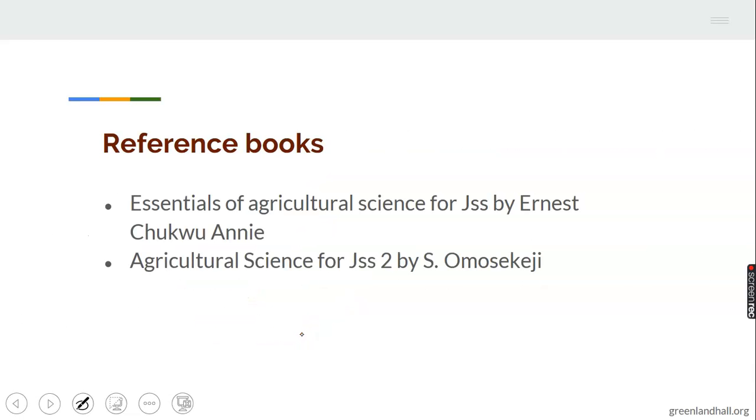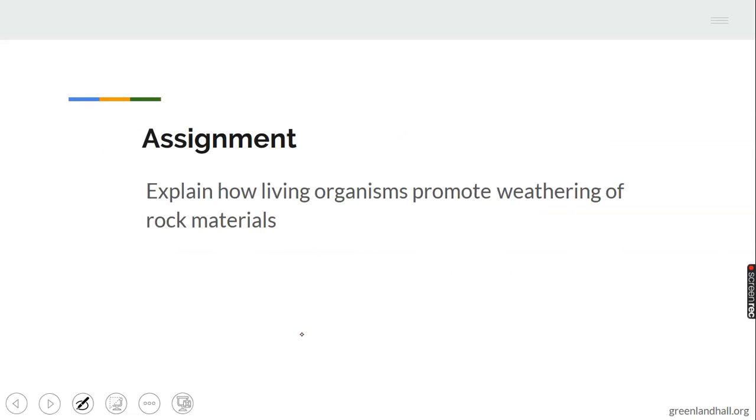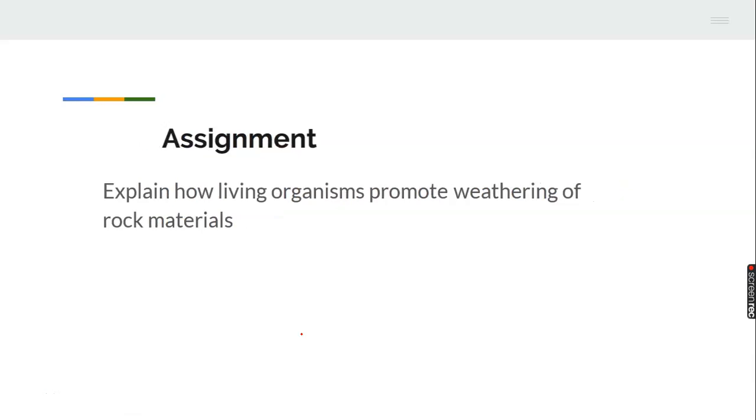For further reading, take note of these textbooks. You can get them and read up: Essentials of Agricultural Science for GSS by Ernest Chukwu Ani, and Agricultural Science for GSS 2 by S. Omosekeji. Take note of this, it's very important. Assignment: Explain how living organisms promote weathering of rock materials.